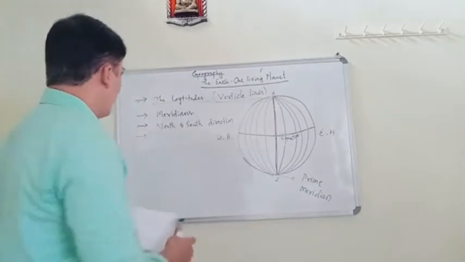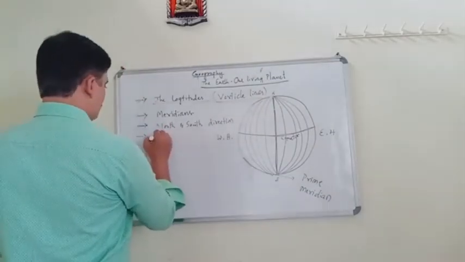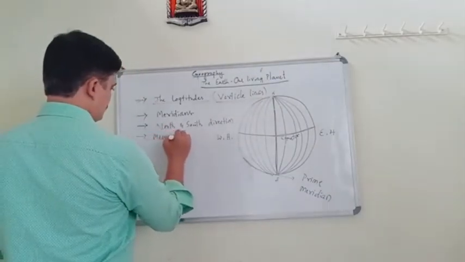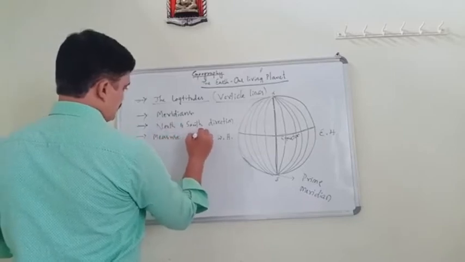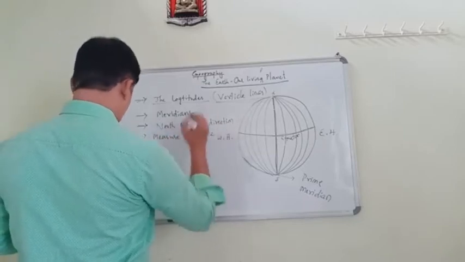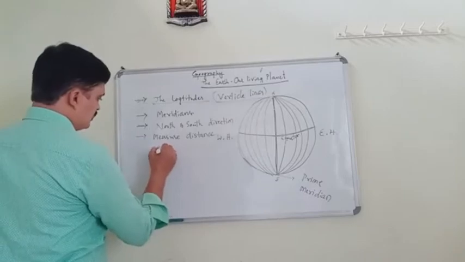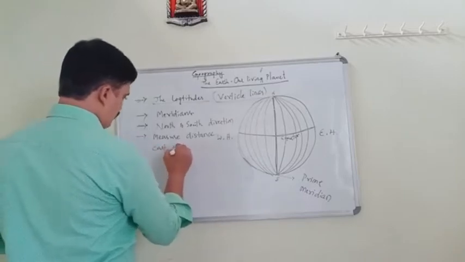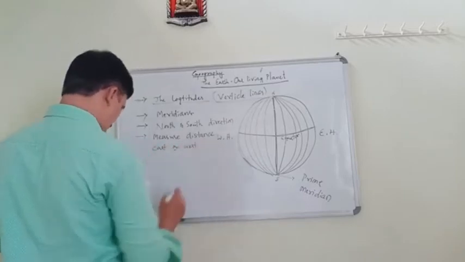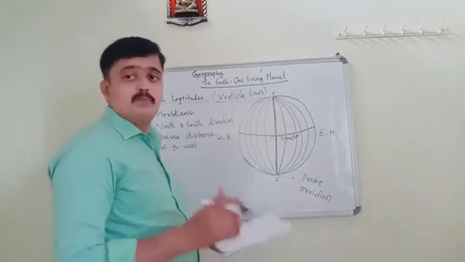Also, these lines are helpful to measure distance, the distance east or west of the prime meridian.